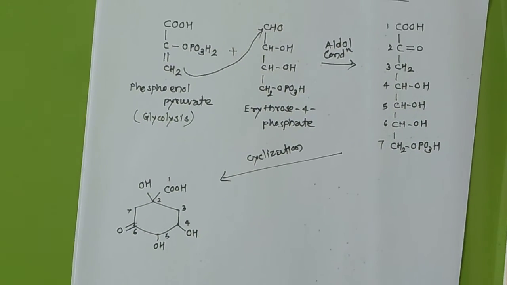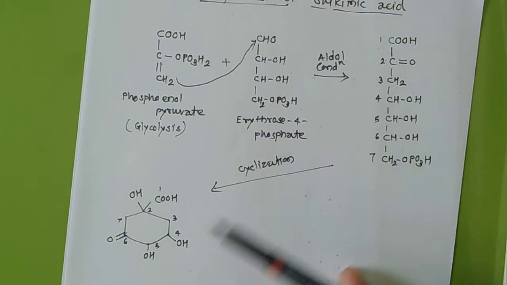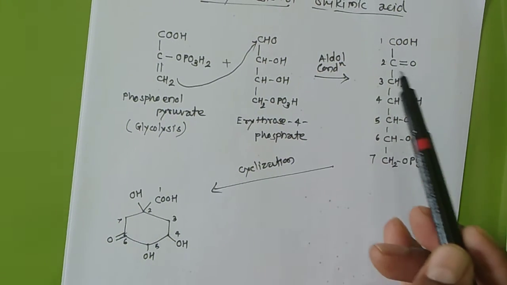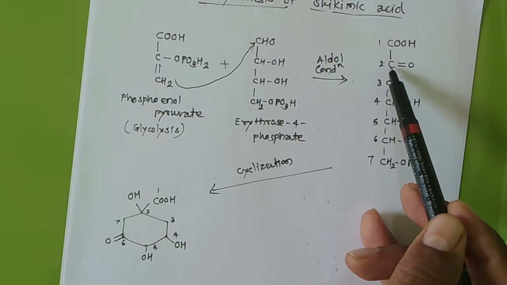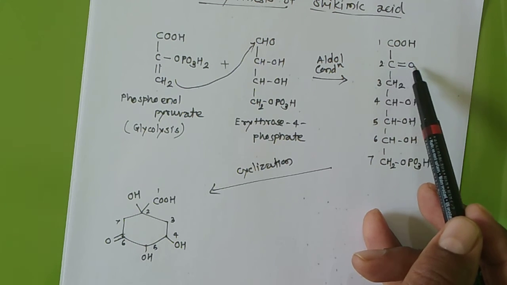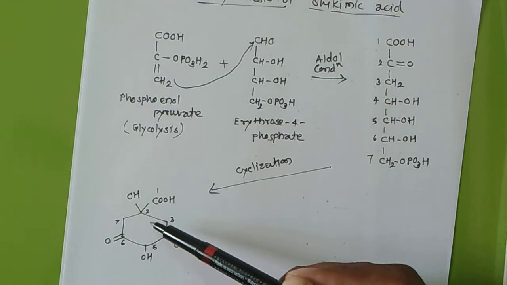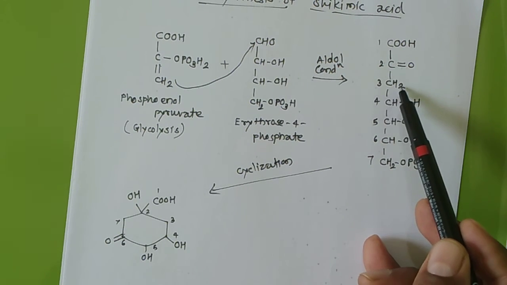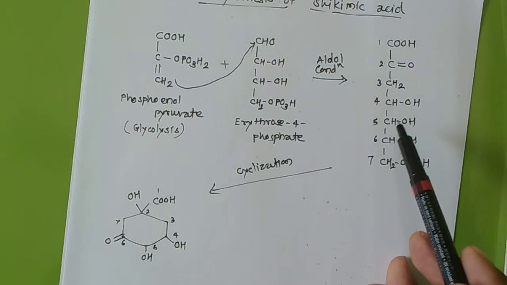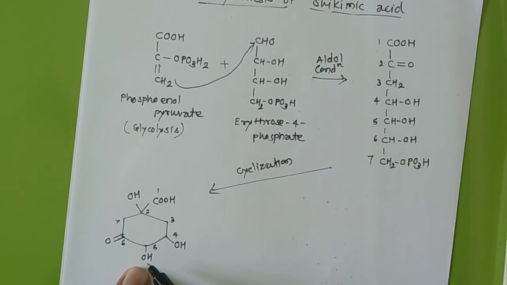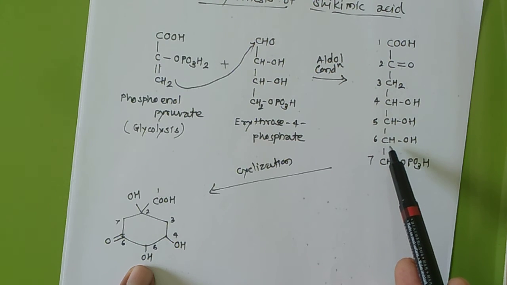Understand? So when you compare these two, see this 2 number carbon, when the attack of this one is here, there will be formation of COH, right. Then 3 number carbon CH2, 4 number CHOH, 5 number CHOH. Only change is in 6 number.